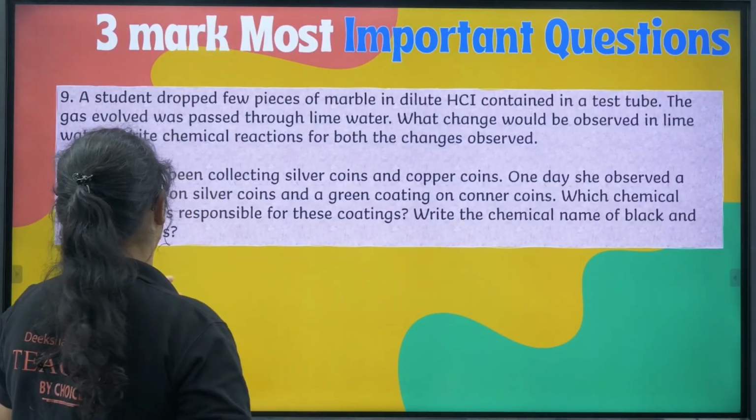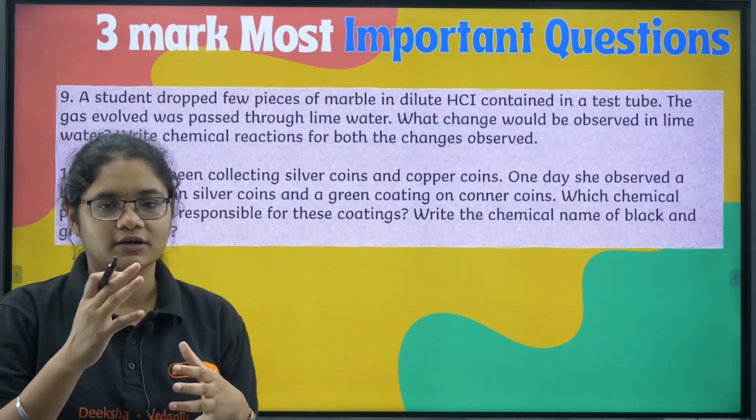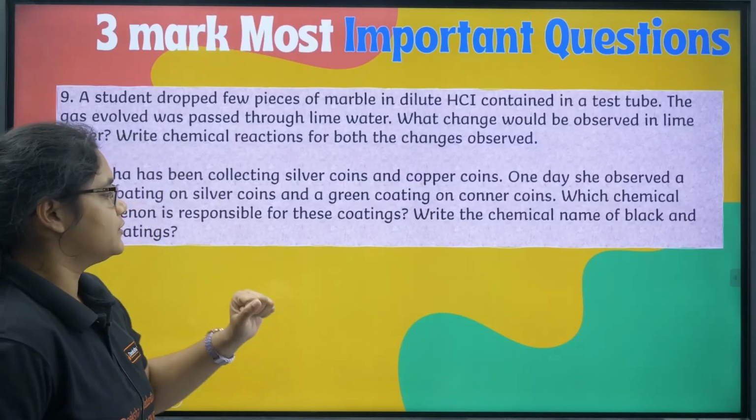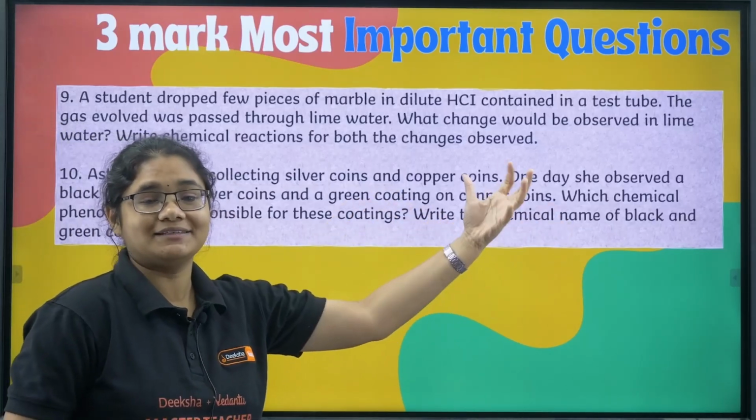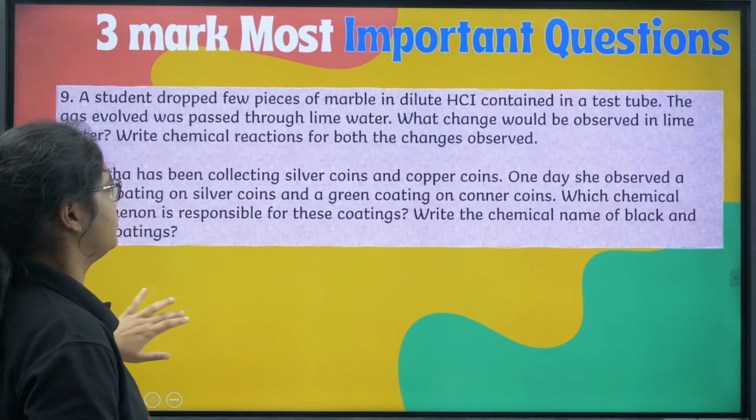The chemical name of the black and green coating. That is from the rusting or corrosion part. So you should know what its name is, its chemical formula, everything should be known to you.